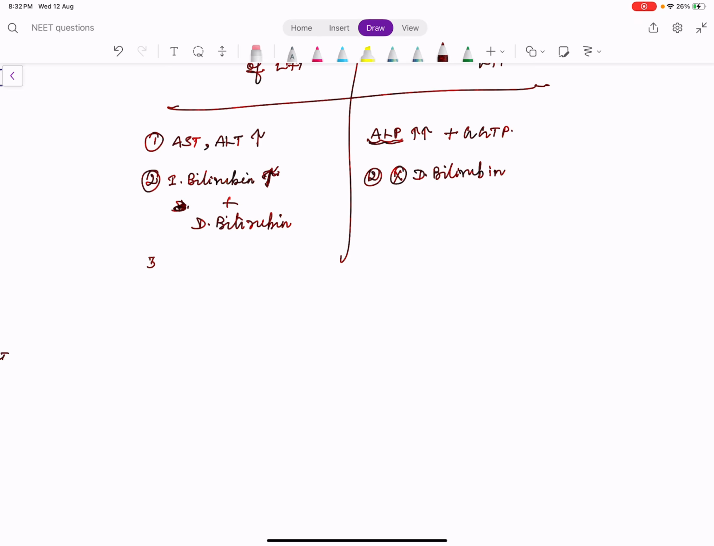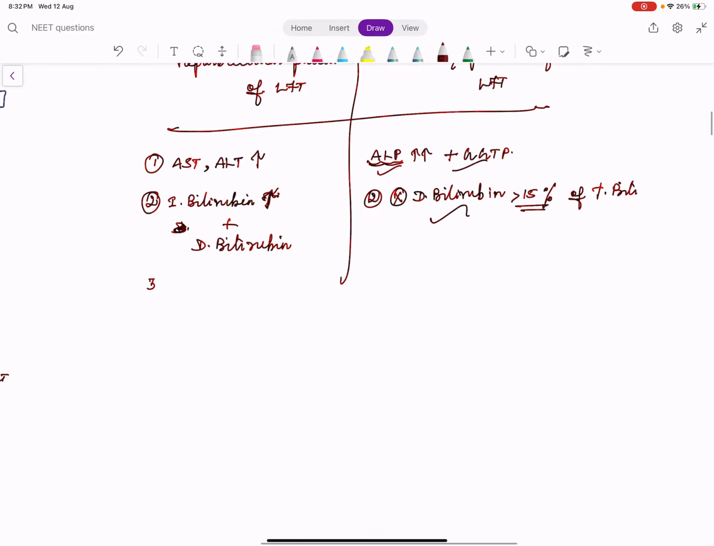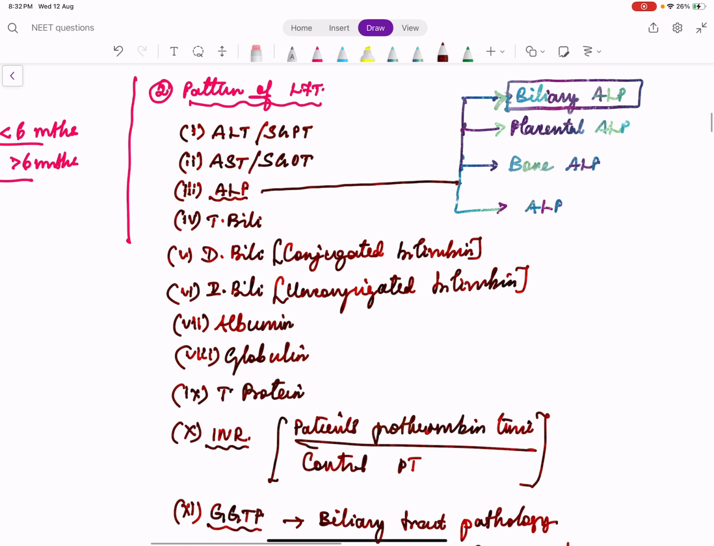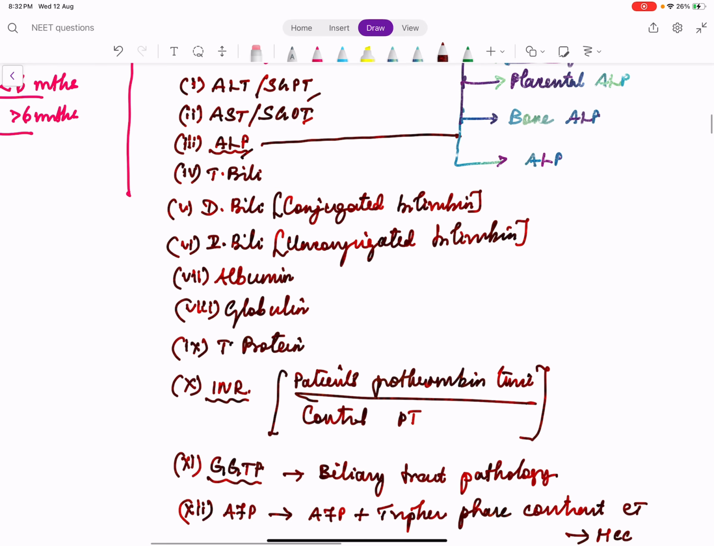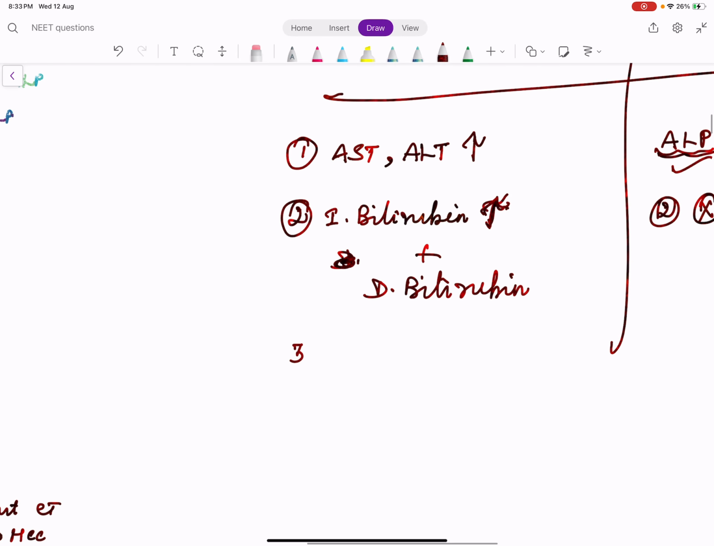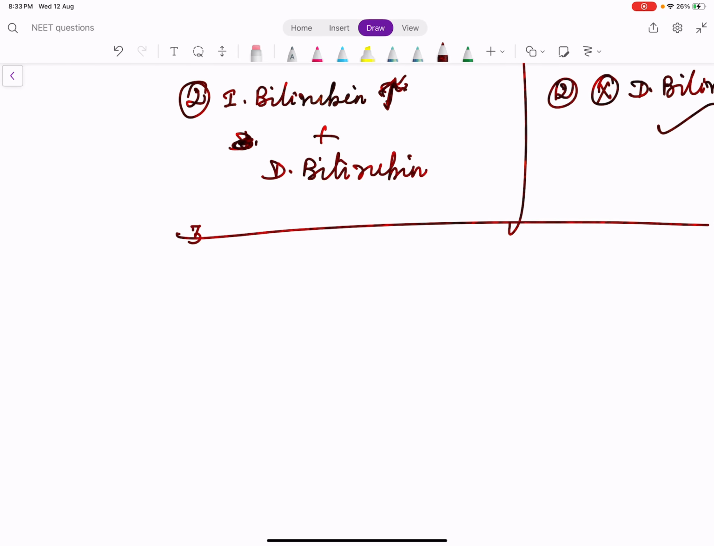When do you say direct bilirubin is elevated? When the direct bilirubin is more than 15% of the total bilirubin, we call it direct hyperbilirubinemia. So ALP and GGTP elevation with predominant direct hyperbilirubinemia is a sign of cholestatic pattern. So that is why ALT, AST, ALP and bilirubin have a role. Okay. Now, can bilirubin alone elevate? Definitely. There is a separate disease called isolated hyperbilirubinemia.